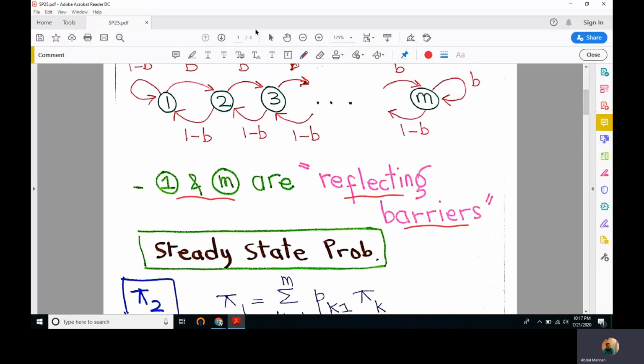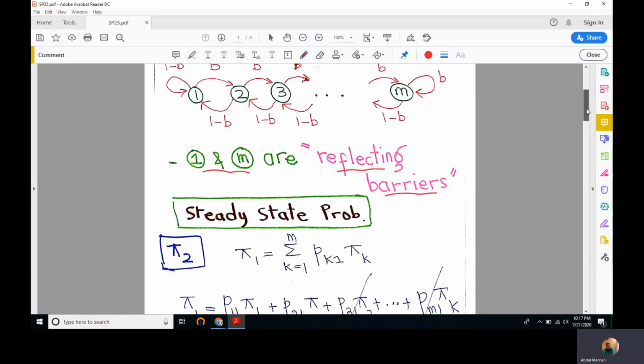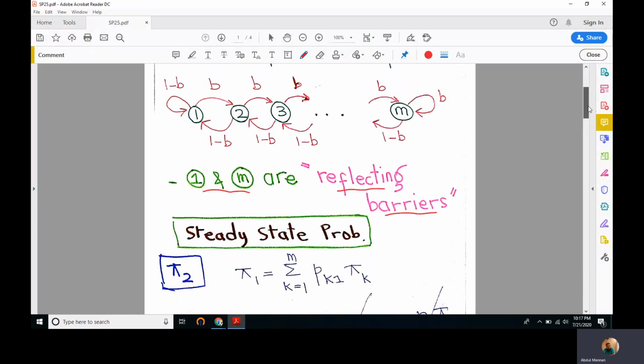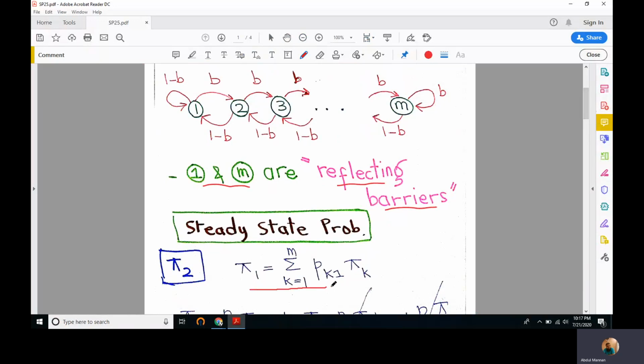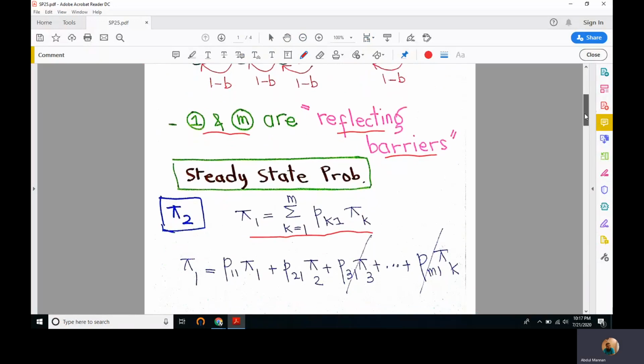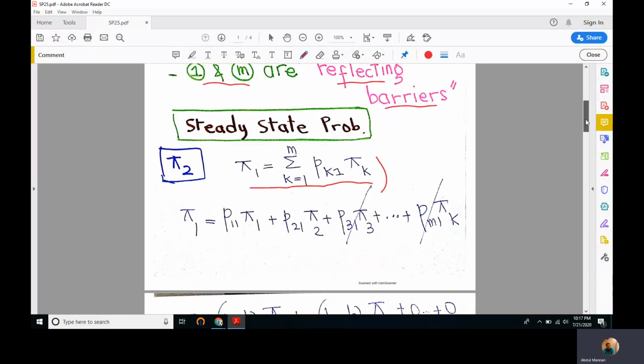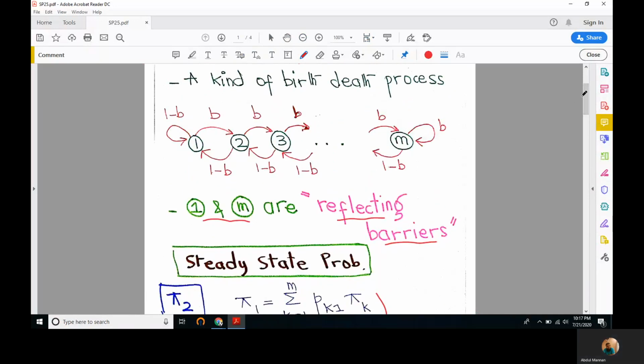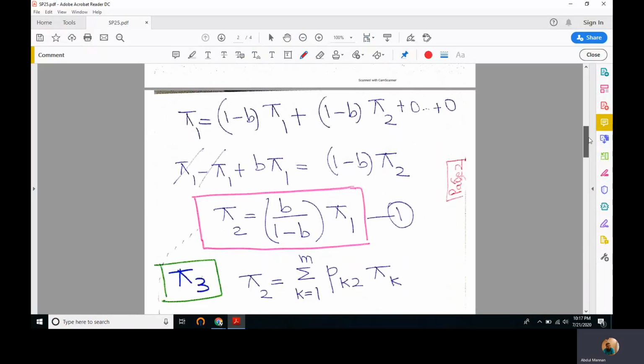If we want to compute it for state number 1, we come up with probability pi 2. But let's start with pi 1. We know this recursion based formula; we have used it a large number of times in our previous lectures. So let's compute pi 1 using the same recursion based formula that we studied 5 lectures before. If we expand this and put in these transition probabilities from this Markov chain, we reach a value. Pi 2 is b over 1 minus b times pi 1, right?